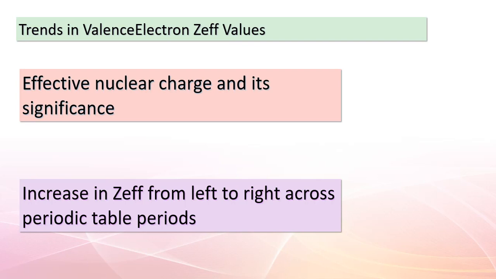As we move from left to right within a period, you'll notice a gradual increase in the effective nuclear charge. This trend is a result of the growing number of protons in the nucleus as we progress across the periodic table. This increase in Zeff has profound implications for the behavior and reactivity of elements within a period. It influences various properties, including atomic size, ionization energy, and electron affinity. Keep in mind that understanding trends in Zeff is key to comprehending the intricate interactions that occur within atoms and their elements.